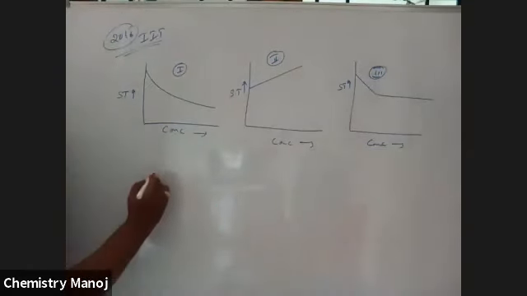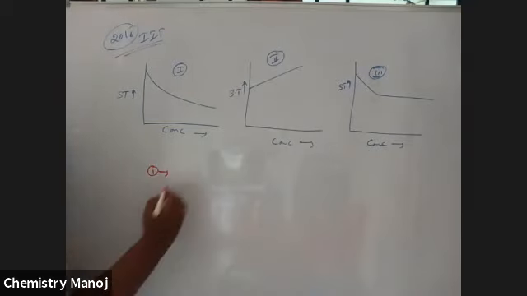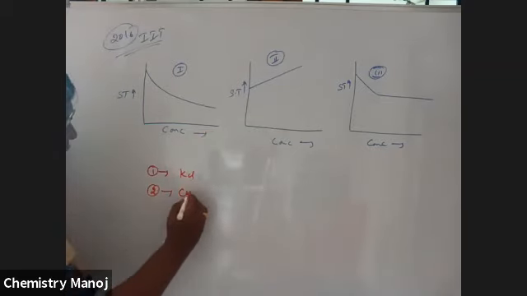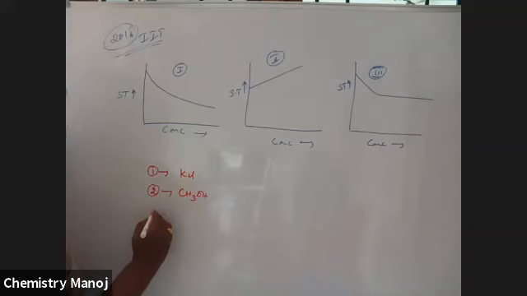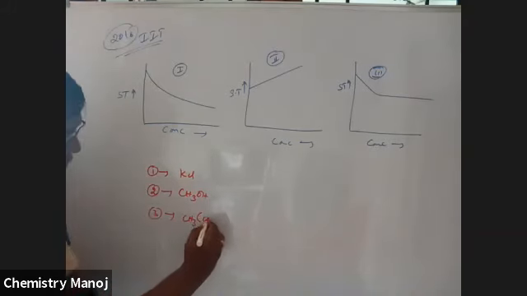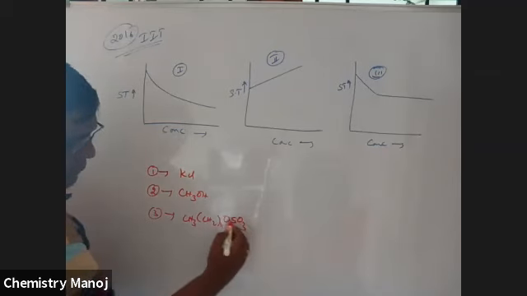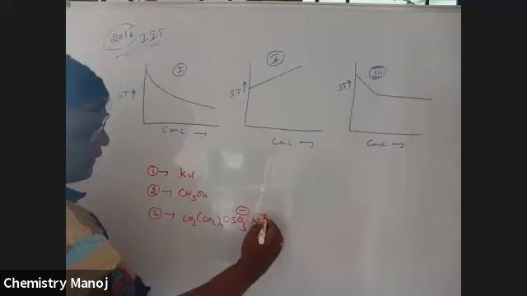One chemical is KCl. Another chemical is methyl alcohol, CH3OH. The third chemical is CH3(CH2)11OSO3 minus ion, Na plus ion.